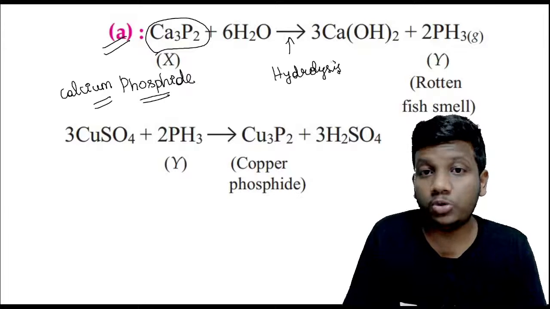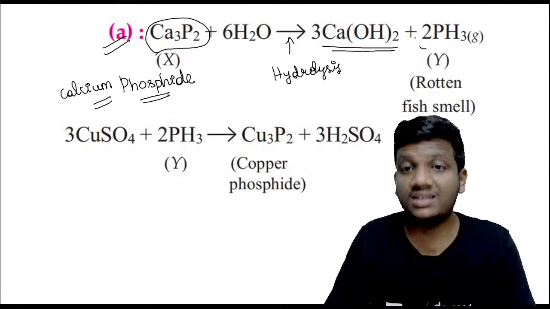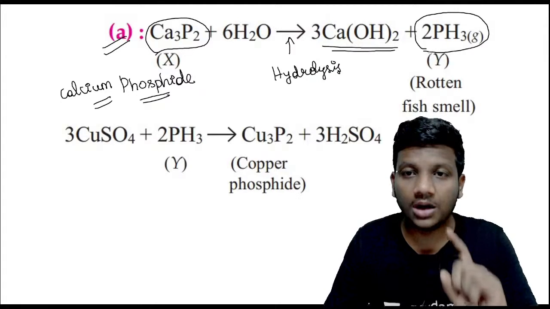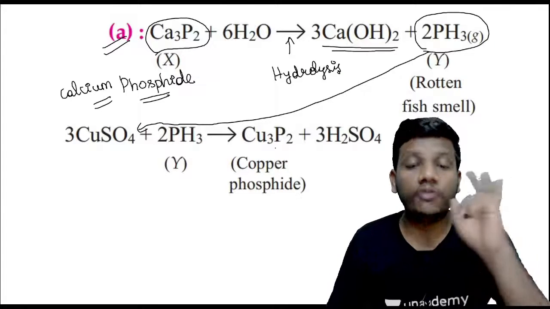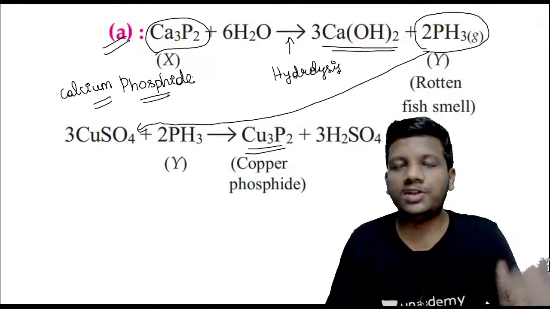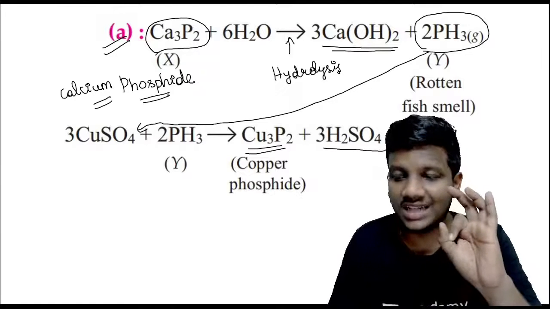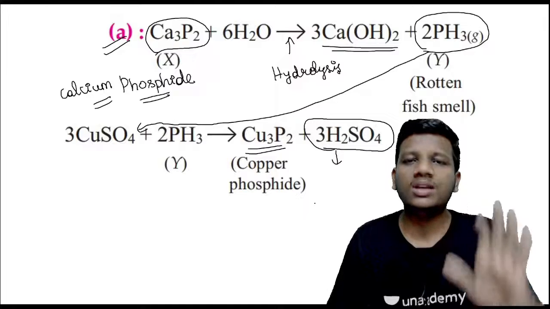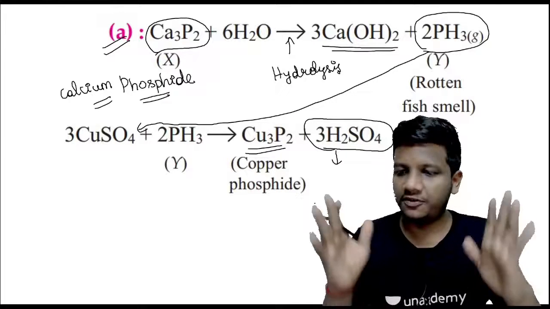It releases two things. One is calcium hydroxide, and along with it we have the rotten fish smelling gas, phosphine gas. When you allow this phosphine gas to pass through the copper sulfate solution, you get copper phosphide. We started with calcium phosphide and ended up with copper phosphide, and the acid evolved along with this is sulfuric acid, guys. Note down, these reactions are very critical from the NEET point of view. This is the first and foremost thing, guys.